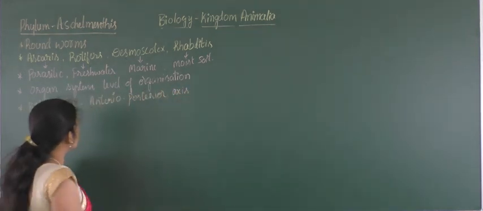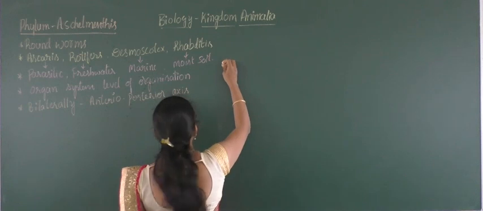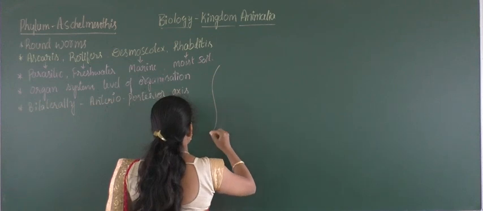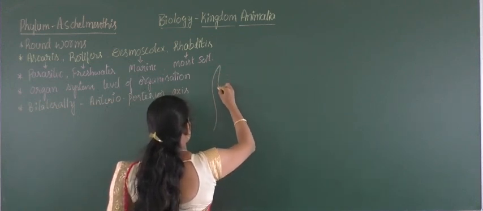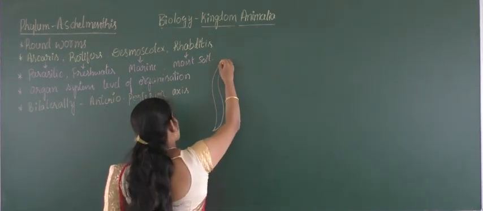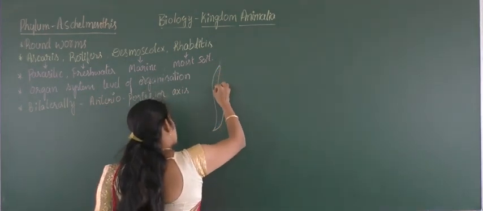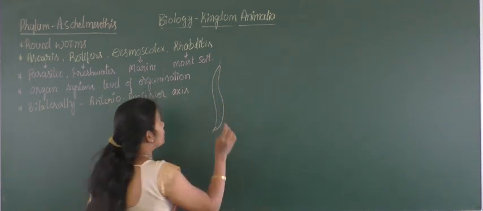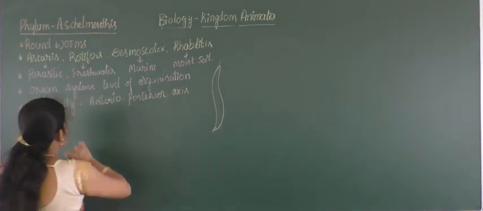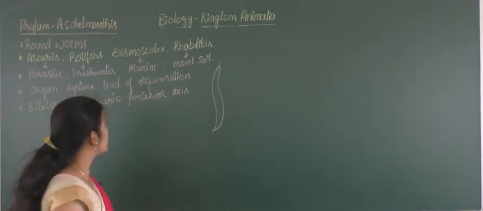If we want to understand this anterior-posterior axis, we can take one of the best examples of Aschelminthes, that is Ascaris lumbricoides. An Ascaris can be cut to get equal halves from the anterior to the posterior direction. So that's why it is bilaterally symmetrical along the anterior-posterior axis.